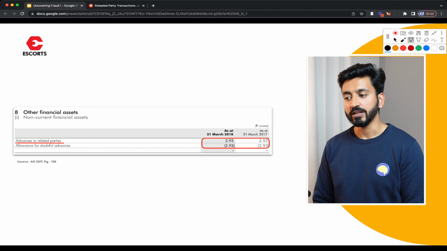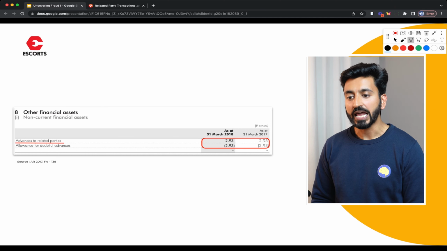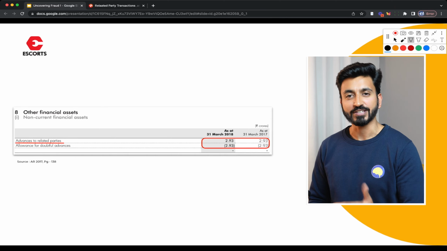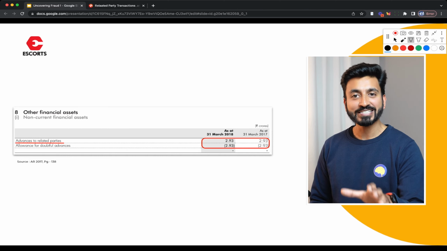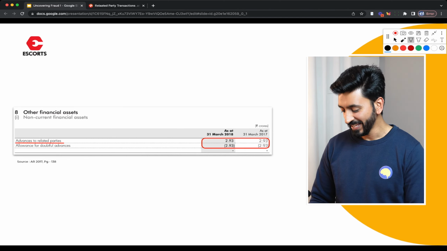We know that because right underneath that they've written allowance for doubtful advances. How innocent it sounds, right? Allowance for doubtful advances. What it basically means is you're not getting your money back, right?